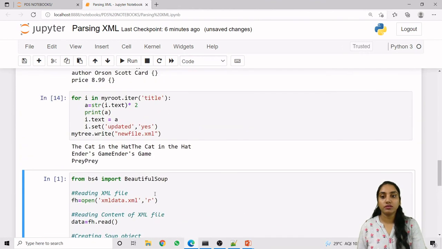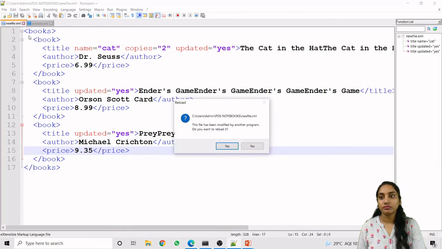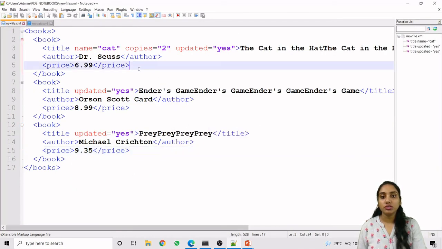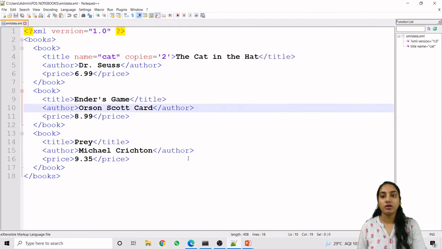So our code has run successfully and our file is also created. Let us just check our file. So this is our file in which we have already written the cat in the hat, and a new attribute is added to the title, that is updated equals yes. Over here also updated equals yes, over here also updated equals yes. So this is the new file.